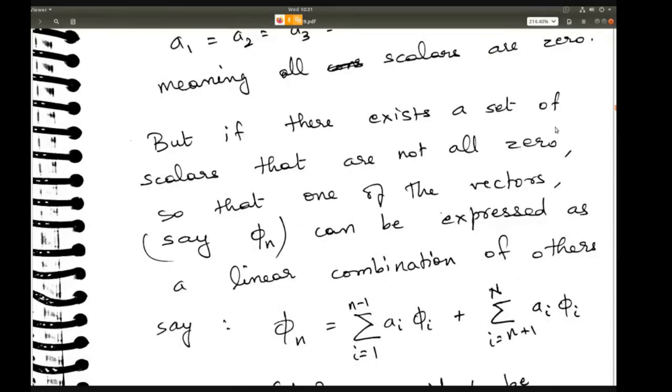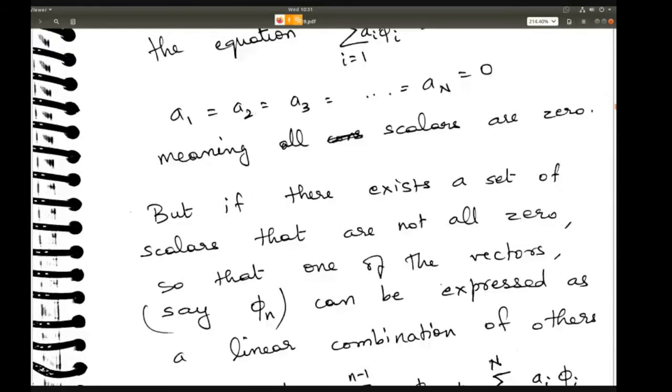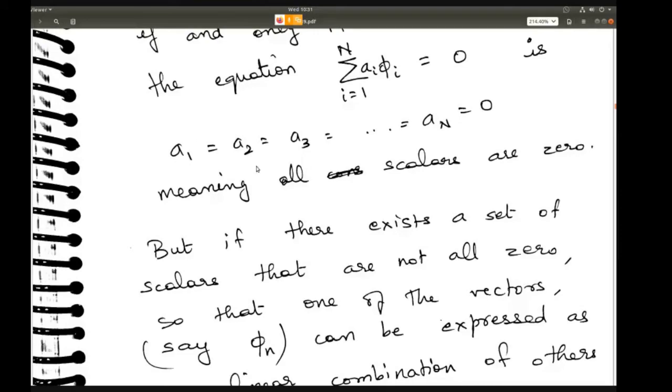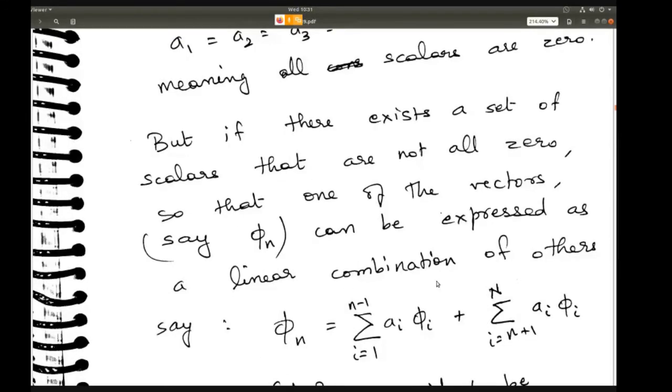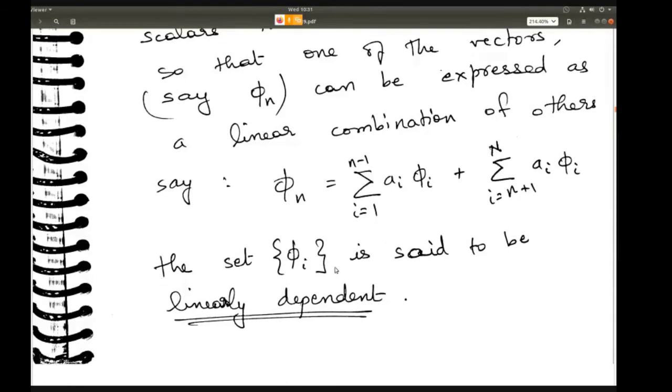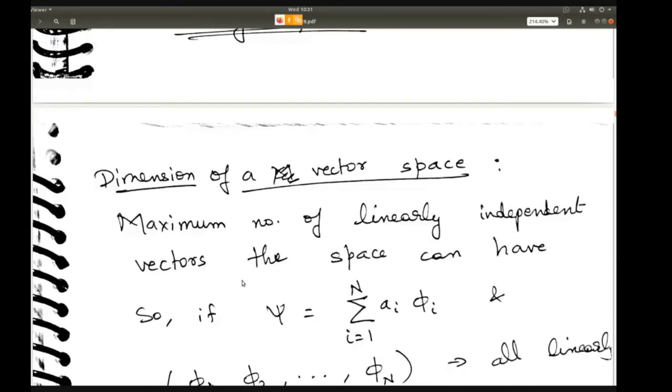If there exists a set of scalars that are not all 0, so that one of the vectors, say phi n, can be expressed as a linear combination of the others, then the set phi i is said to be linearly dependent.